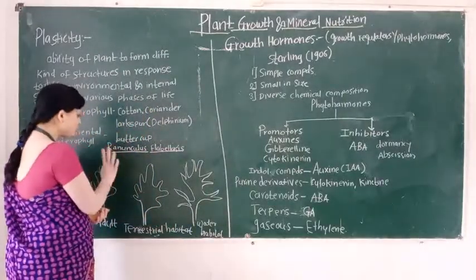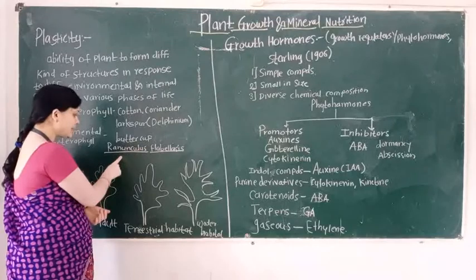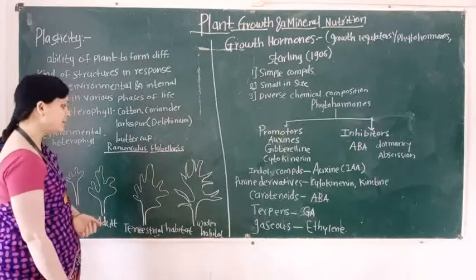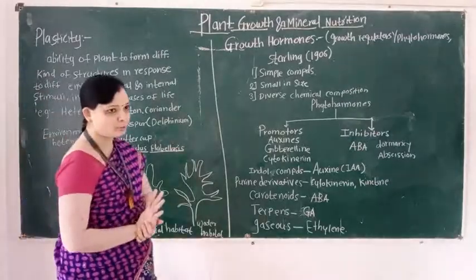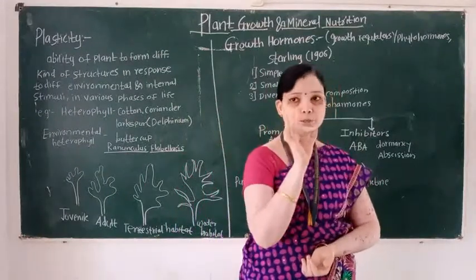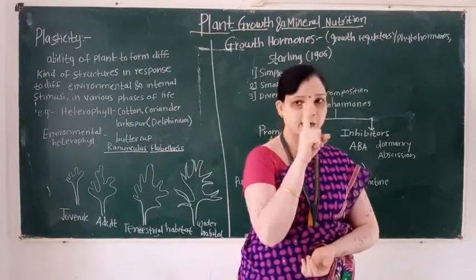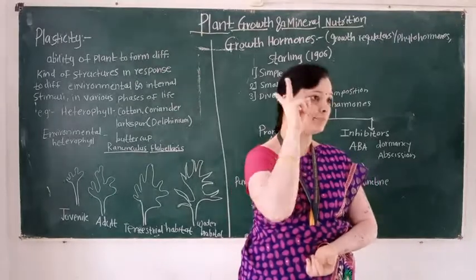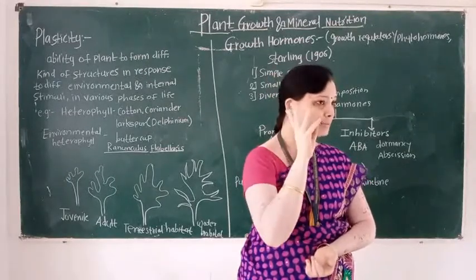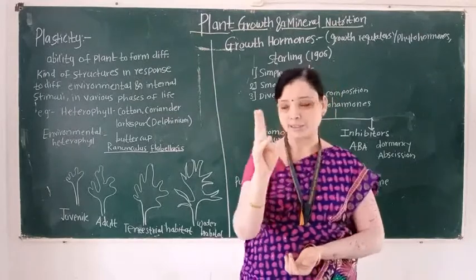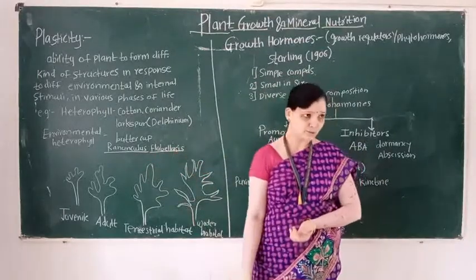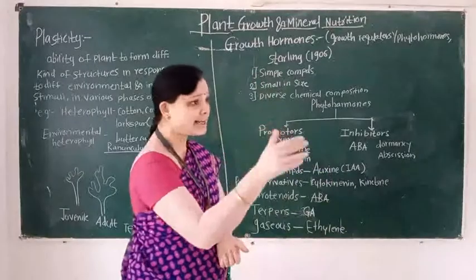Buttercup, it is also known as, botanical name of the buttercup is Ranunculus flammula. So in this lecture we learn the first term, what is plasticity, and examples of heterophylly. First example is cotton, second example is coriander, third example is larkspur, and the environmental plasticity based example is buttercup.